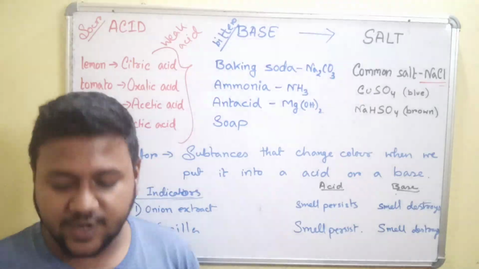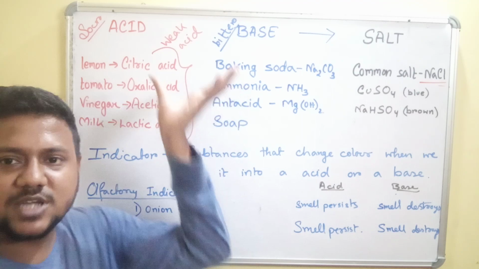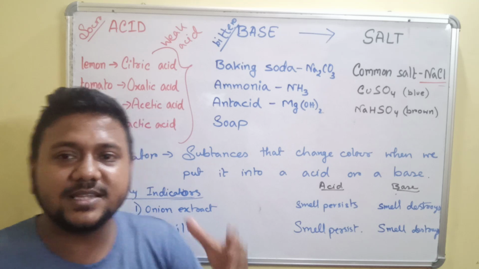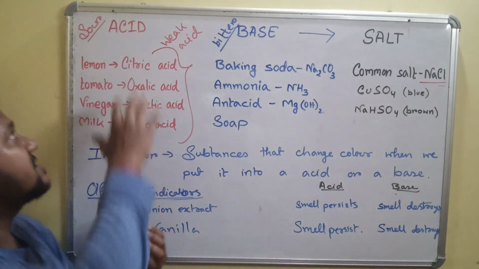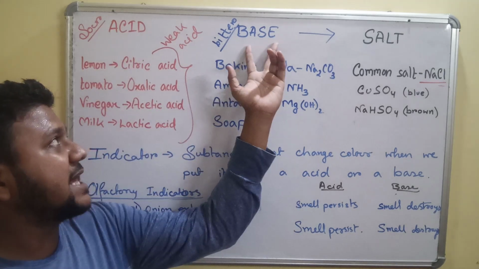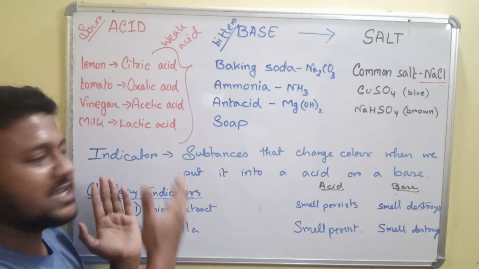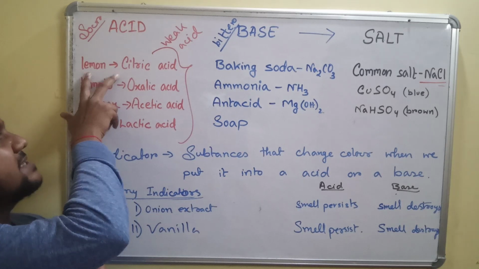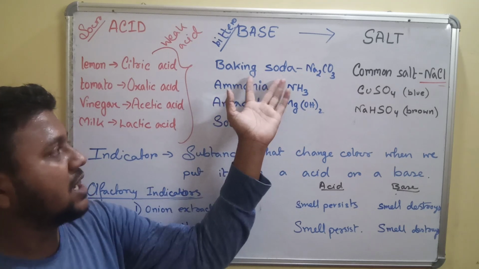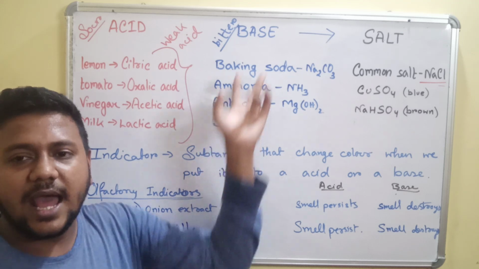So in this part of the video, we have learned about three kinds of compounds. Some compounds are called acids, some are called bases. We have learned earlier that acids are substances having a sour taste. Bases are substances that have a bitter taste. And now we know that several substances like lemon, tomato, vinegar, milk contain acid. Also the daily commodities like baking soda, ammonia, antacid, soap, they are bases.